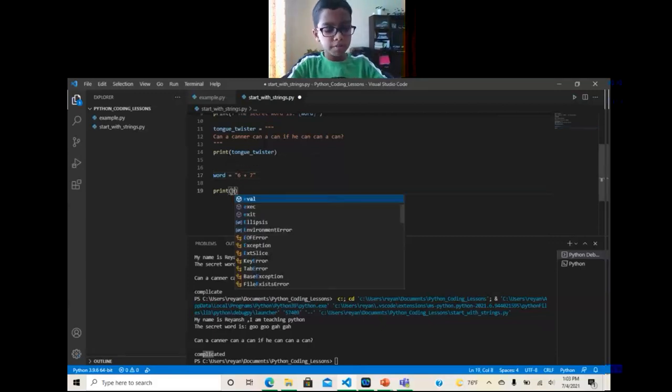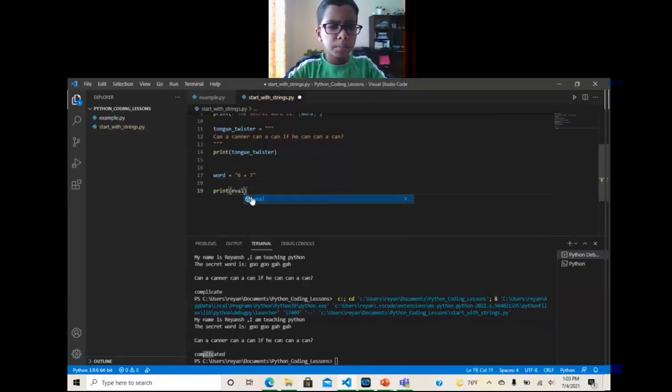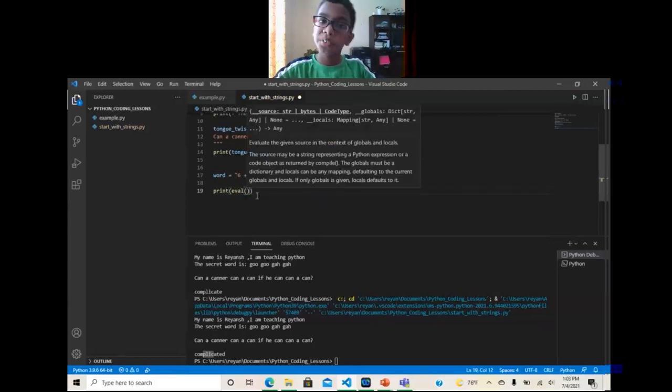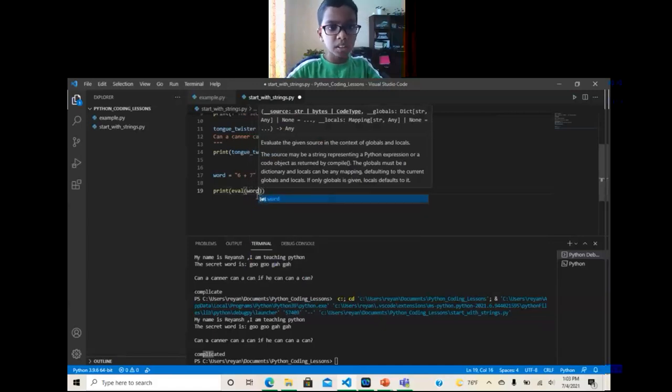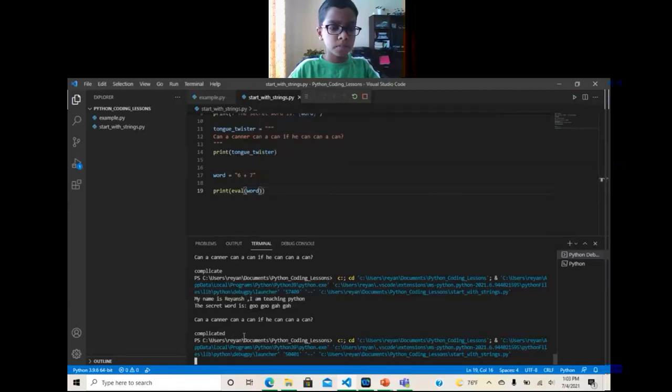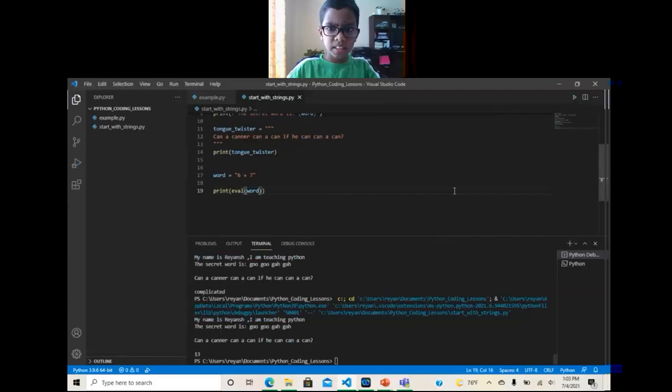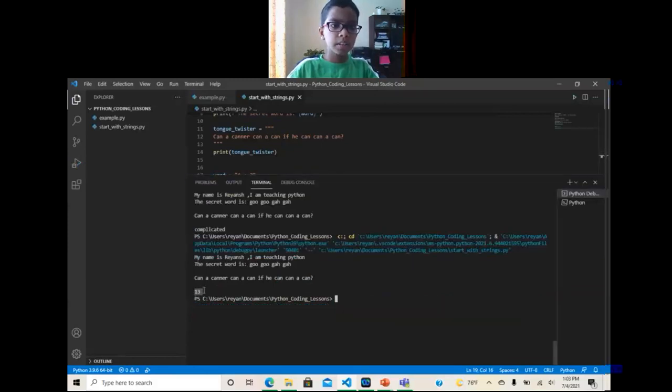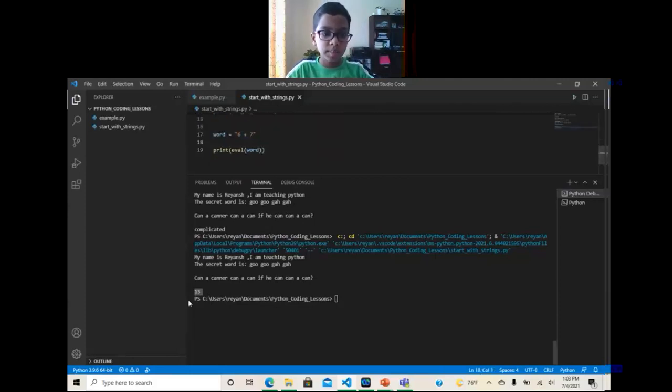So then if we do eval, which is the abbreviation for evaluate, and then we put another parentheses, word, let's see. So Control F5. See, in the terminal, it comes 13, because up here, 6 plus 7 is equal to 13.